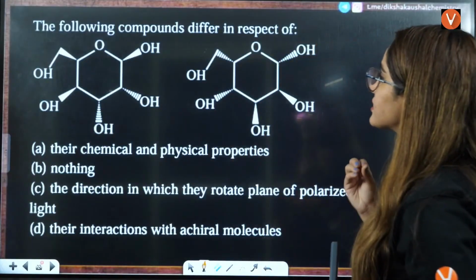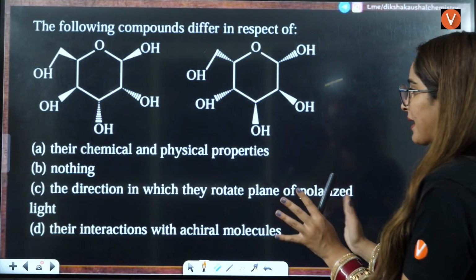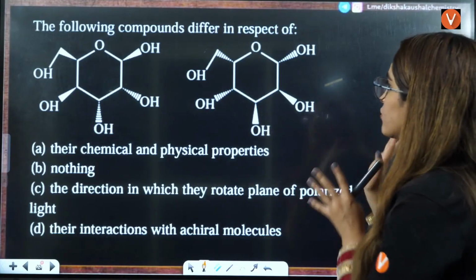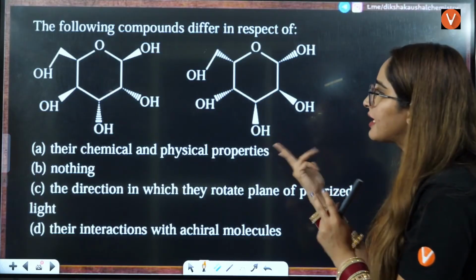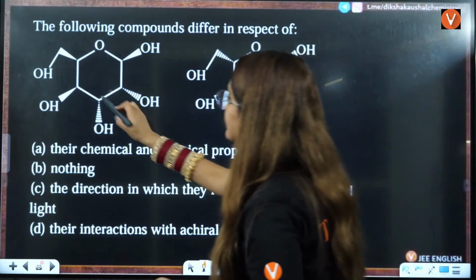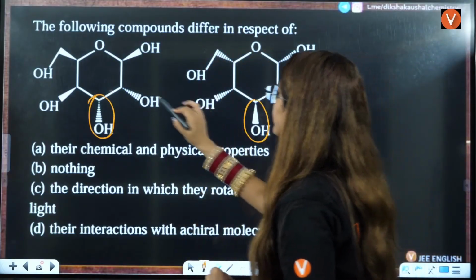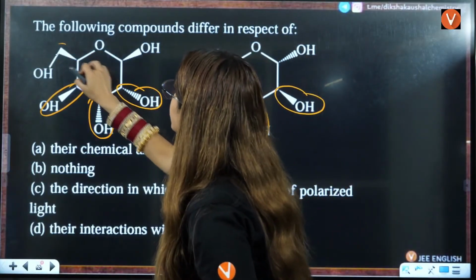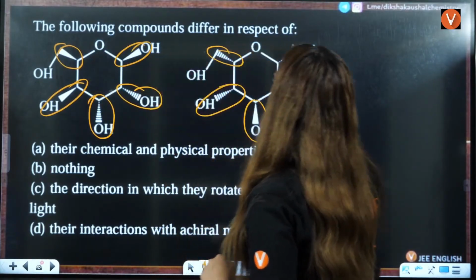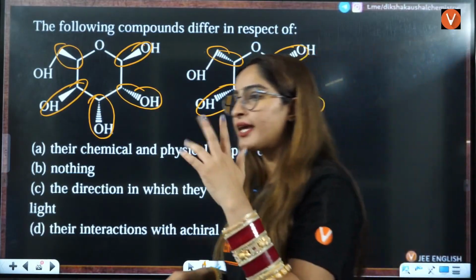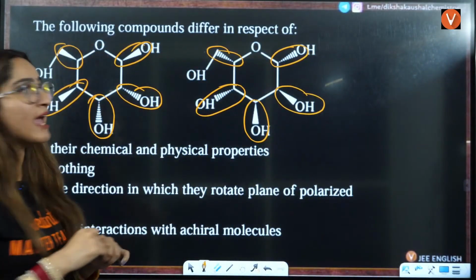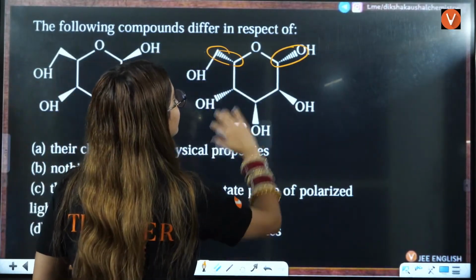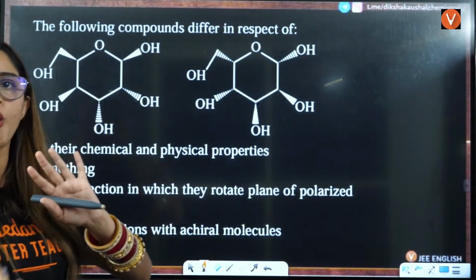Next is, the following compounds differ with respect to, and 4 options are given to you. 2 compounds are given. Firstly, tell me one thing, what are these 2 compounds? You can see this is dash, this is solid, this is dash, this is solid, this is solid, this is dash, this is solid, this is dash, this is solid, this is dash. Means everything is opposite here. So when everything is opposite, can I say these are the mirror images of each other?